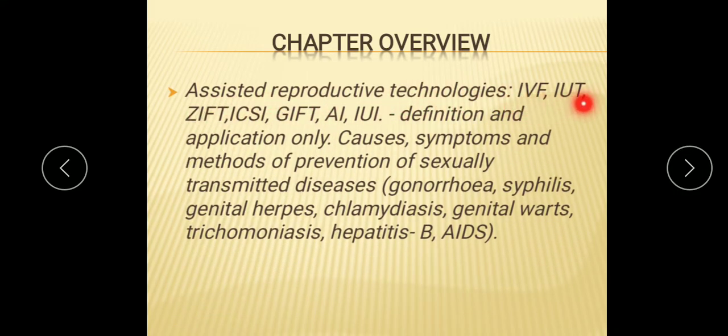Assisted reproductive technology: IVF, IUT, ZIFT, ICSI, GIFT, AI and IUI. Only definition and application you have. Causes and symptoms of sexually transmitted diseases: gonorrhea, syphilis, genital herpes, chlamydiasis, genital warts, trichomoniasis, hepatitis B and AIDS.